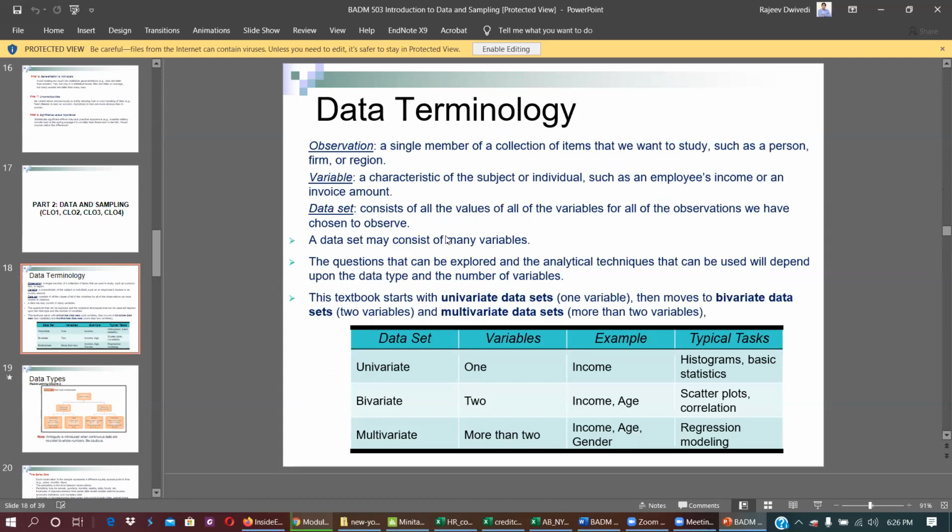In inferential statistics, you generalize based on a sample. You take the sample from the population and make decisions about the population. That is called inferential statistics. These two important things are in chapter 1.